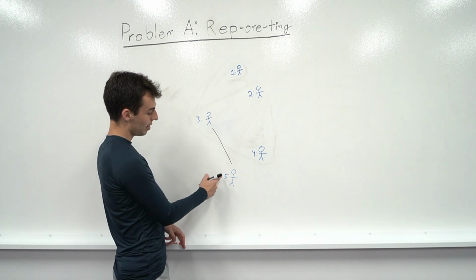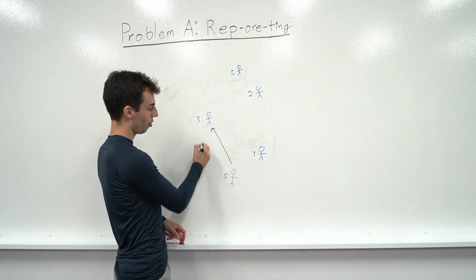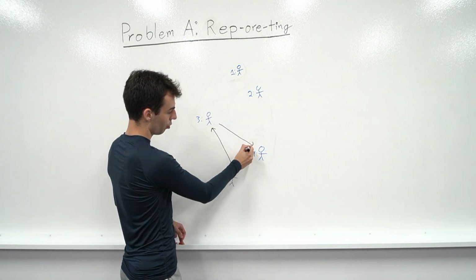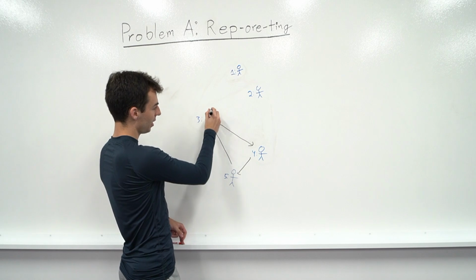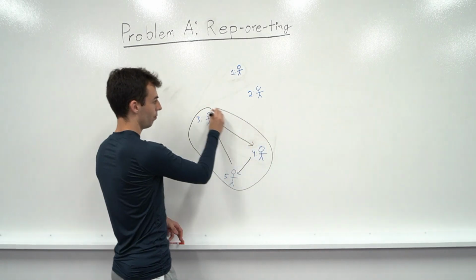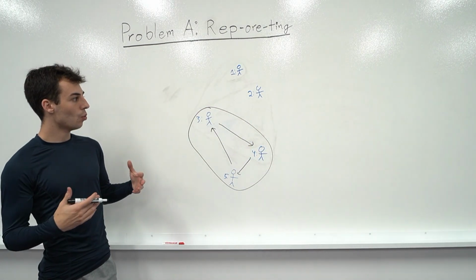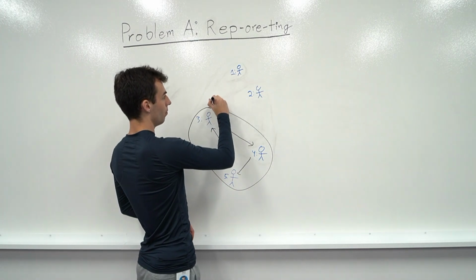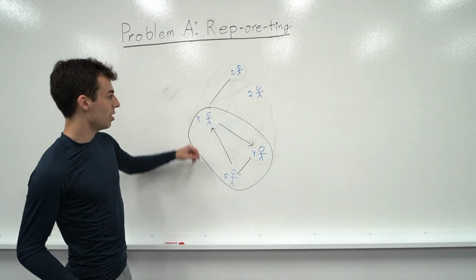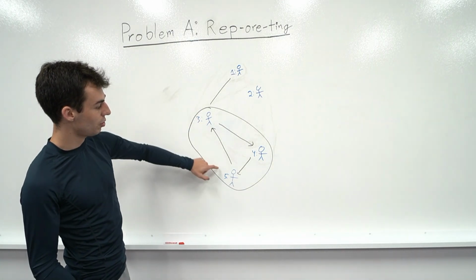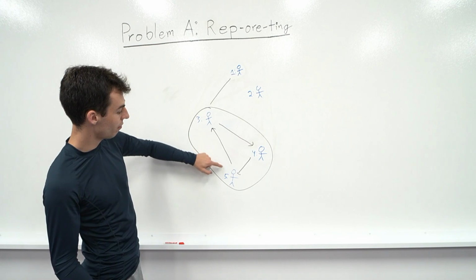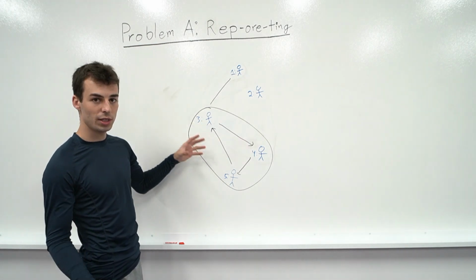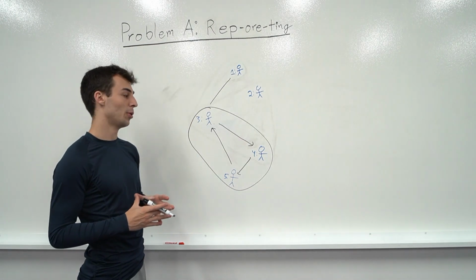What that means is, now of course 5 can give reports to 3, 3 can give reports to 4, and 4 can give reports to 5. So this makes a strongly connected component here. Now if we want to add 1 more edge, say an edge from 3 to 1, what you've noticed is that in this first step, we combined 5, 3, and everything in between into the same strongly connected component.